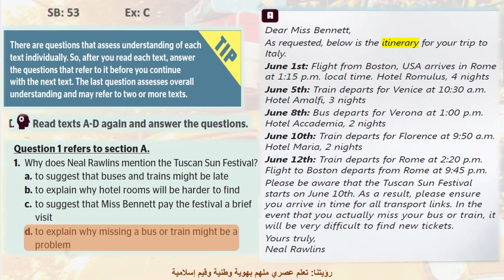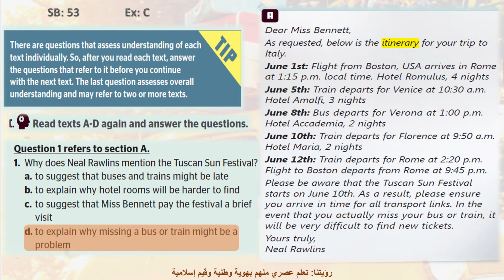Let's summarize together what we do to answer such a question. First of all, read the question and identify the key word. After that, move to the text and define this key word, read around it and check the options. And finally, take your decision and choose the correct option.